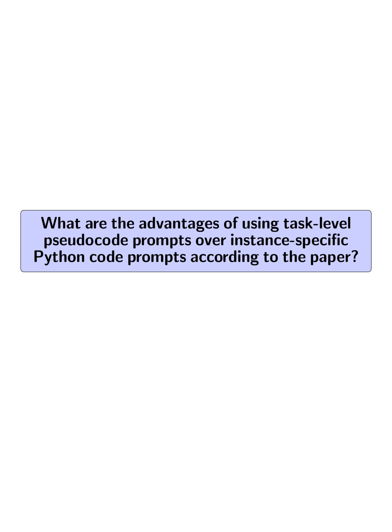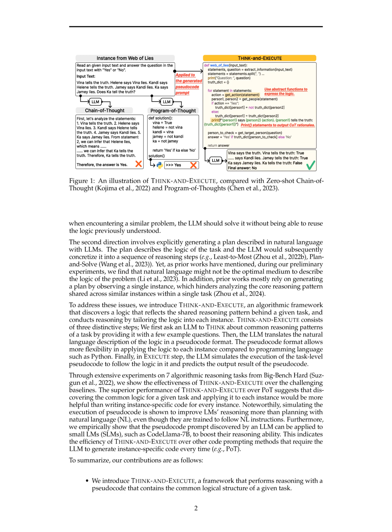What are the advantages of using task-level pseudocode prompts over instance-specific Python code prompts according to the paper? The advantages include the ability to apply a common logic structure to all instances of a task, leading to improved reasoning capabilities in a wider range of algorithmic tasks. The task-level pseudocode prompts benefit LLMs by providing a shared reasoning pattern that can be tailored to each instance, enhancing reasoning efficiency and generalizability across tasks.